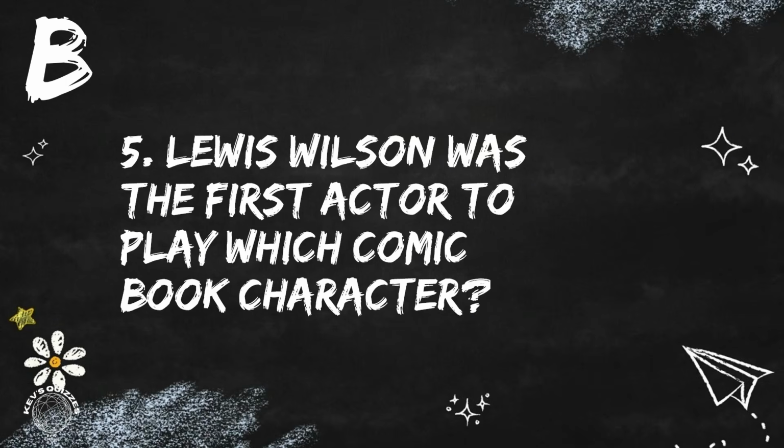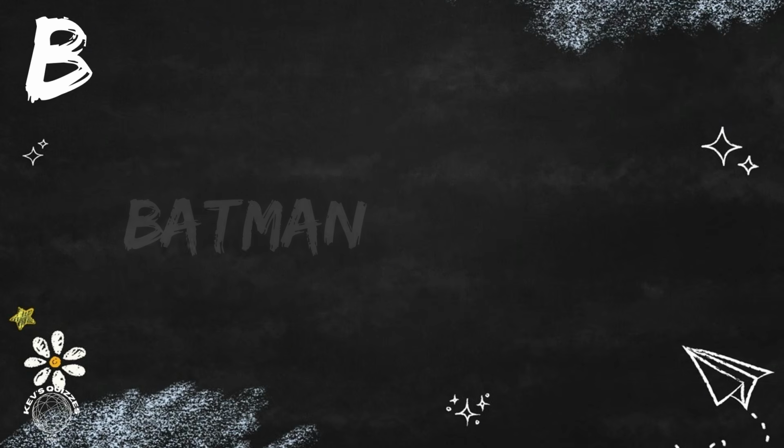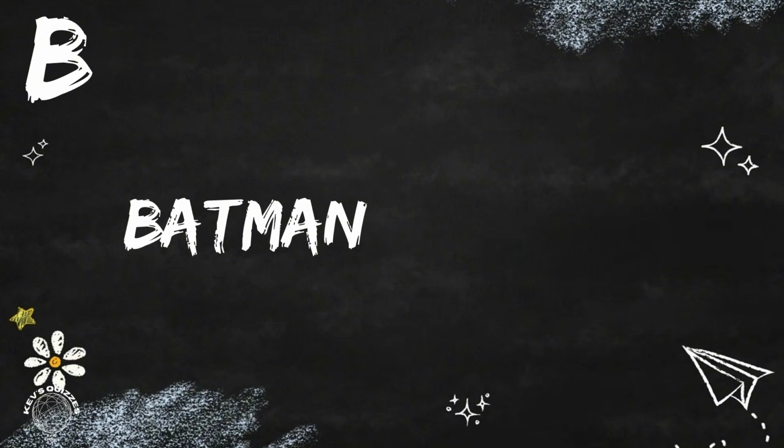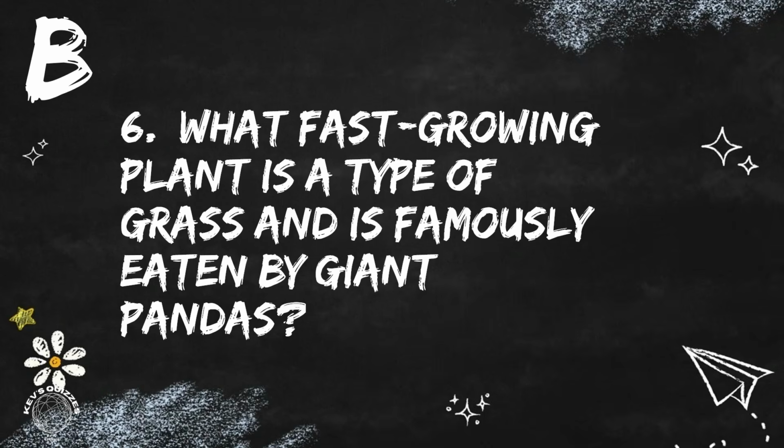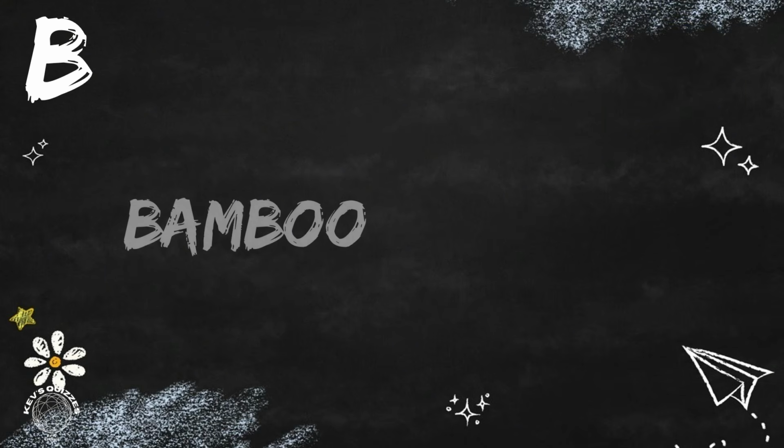Next is question 5. Lewis Wilson was the first actor to play which comic book character? He was the first actor to play Batman on screen in 1943. Question 6. What fast-growing plant is a type of grass and is famously eaten by giant pandas? That's bamboo.